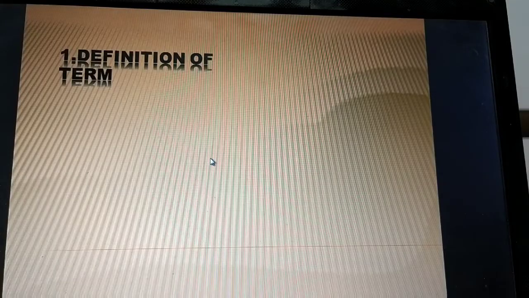For today, to some extent we have discussed the definition of term and what are the denotation and the connotation of terms. Now let us see the summary of today's class: the definition of the term and what are the connotation and the denotation.